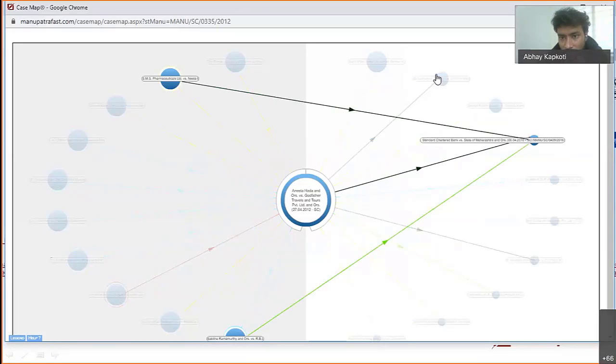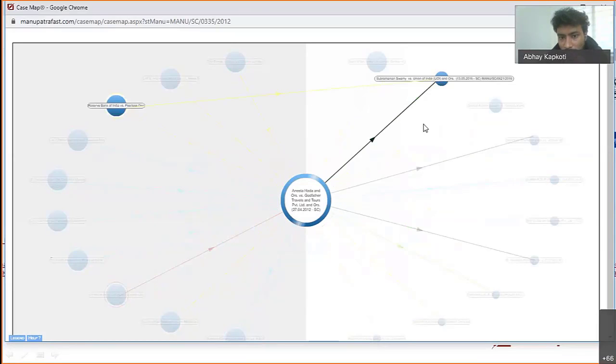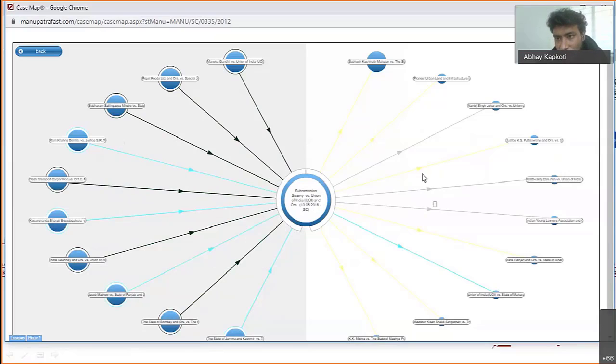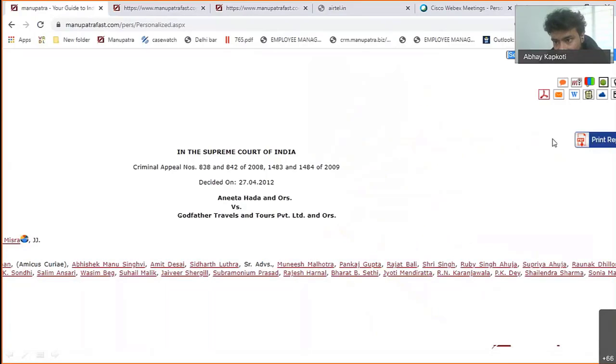Once you click onto this one, you will also be able to find the future judgments. So Subramaniam Swamy now, I think it's the same Subramaniam Swamy. This is the 2016 judgment, and you will be able to track where in future this was discussed or mentioned. So different treatments you will be able to follow from here. Let's come to the next feature, which is the print replica option.